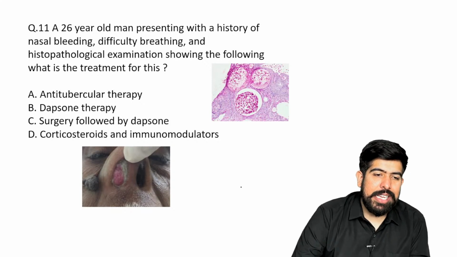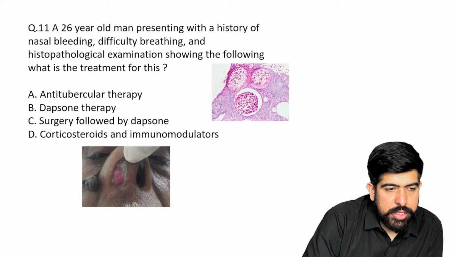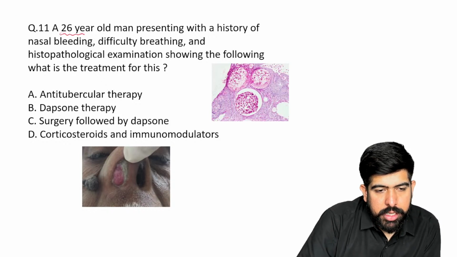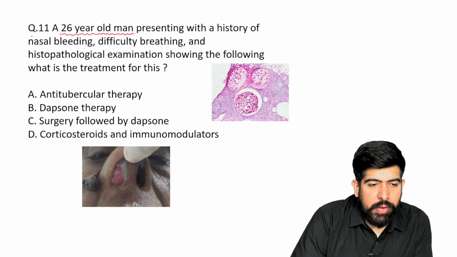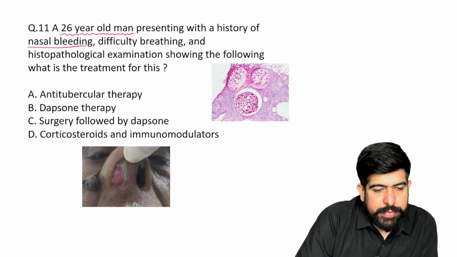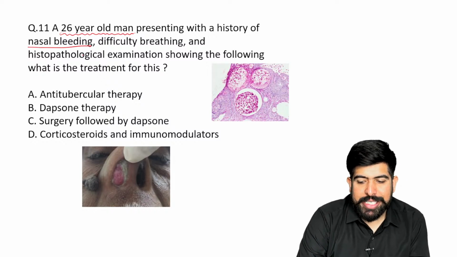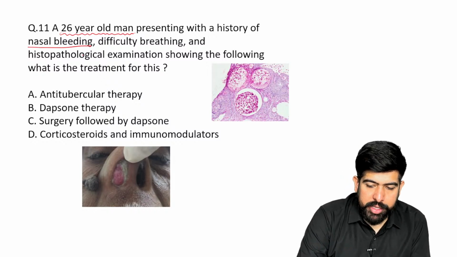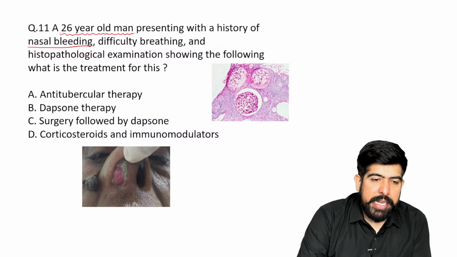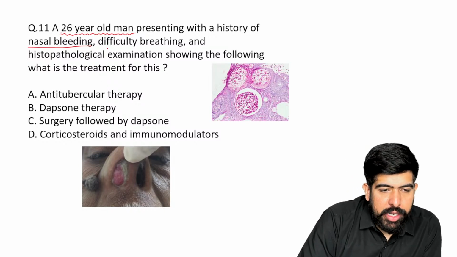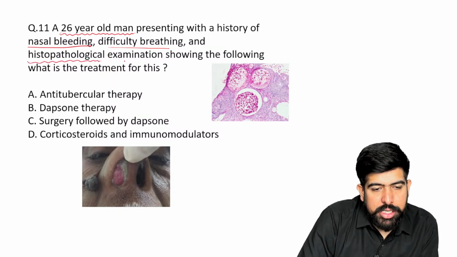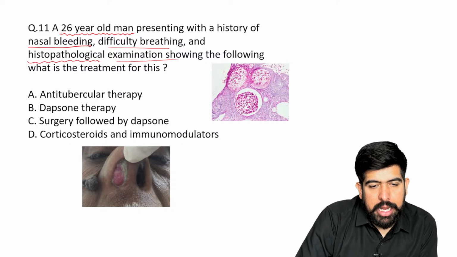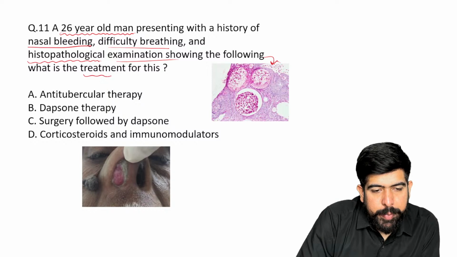A 26-year-old man. Just highlight this. Presenting with a history of nasal bleeding. The patient is having nasal bleeding, and with this nasal bleeding, the patient is having difficulty in breathing. And the histopathological examination shows the following, and what should be the treatment for this?